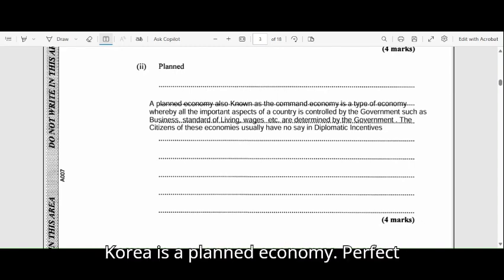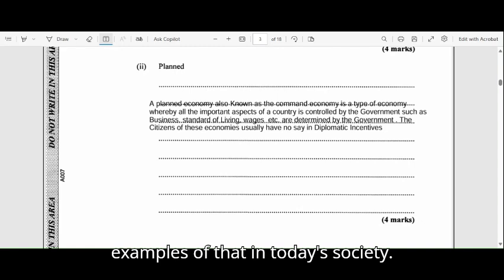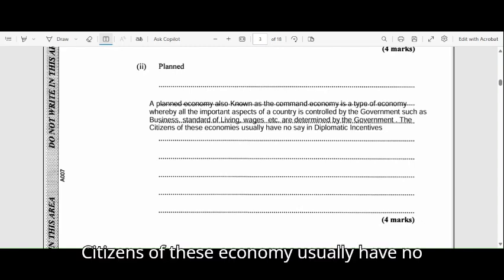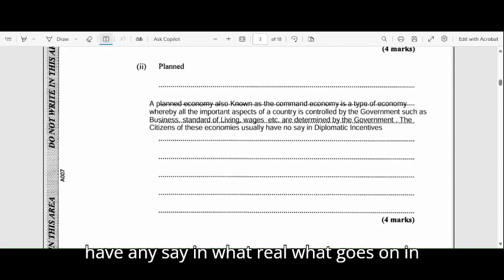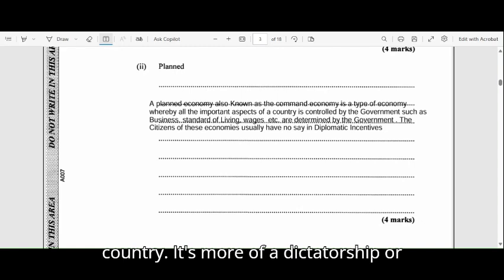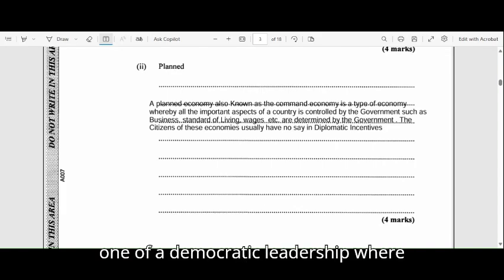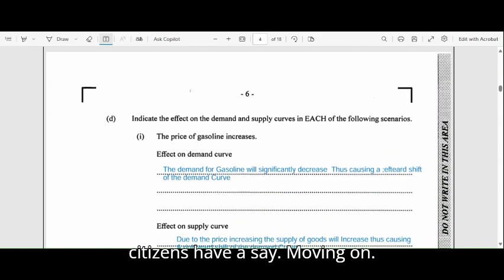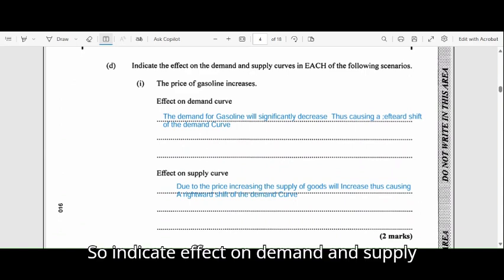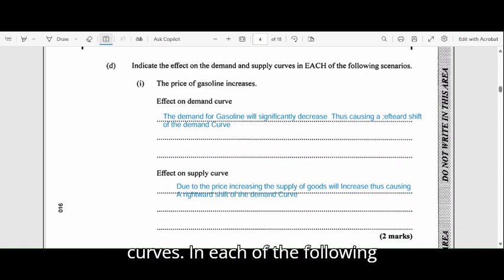North Korea is a planned economy. Perfect examples of that in today's society. Citizens of this economy usually have no say in diplomatic incentives. They don't have any say in what goes on in their country. It's not a democratic country. It's more of a dictatorship or an authoritarian type of leadership than one of a democratic leadership where citizens have a say.